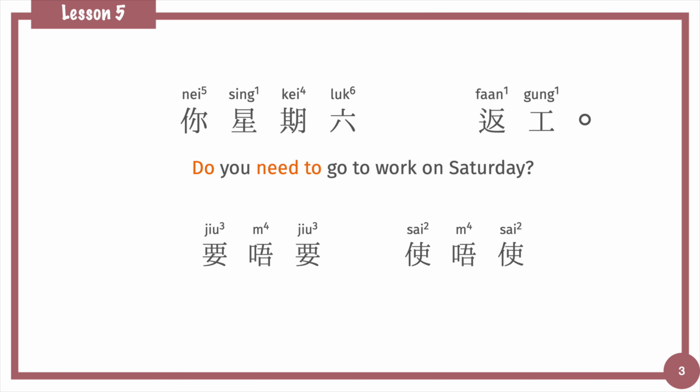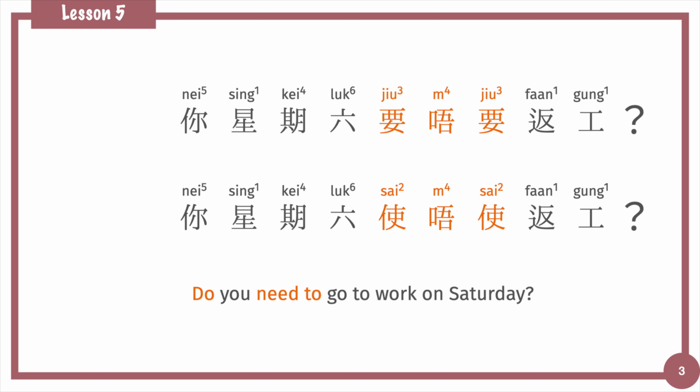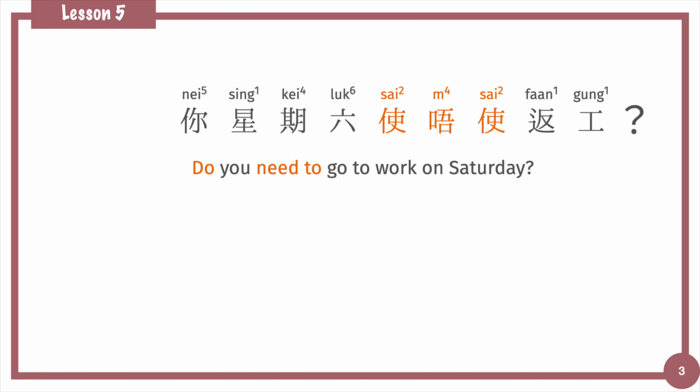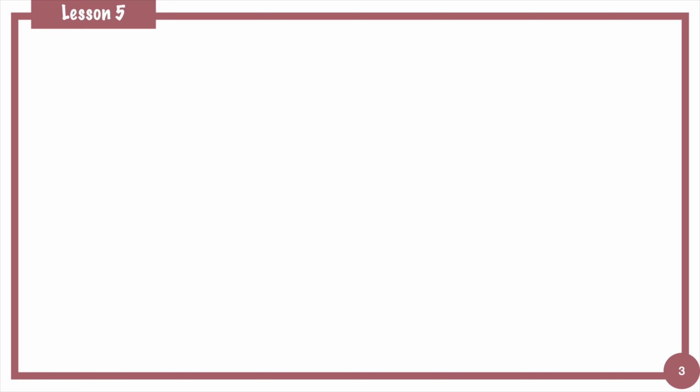The answer is both of them are correct. 你星期六要唔要返工 and 你星期六使唔使返工. They show the same meaning of do you need to work on Saturday? But 使唔使 is a little bit more common to use in this situation.